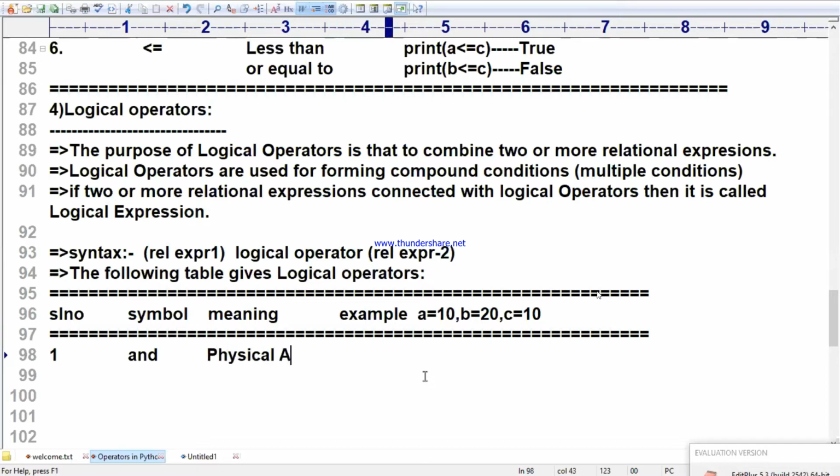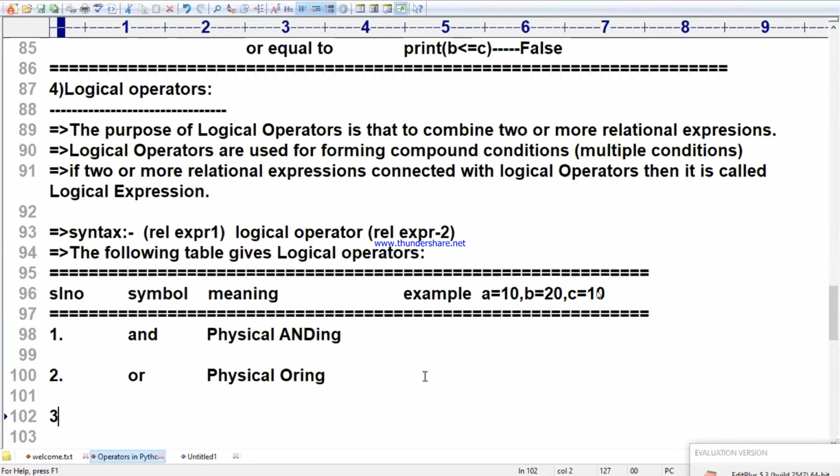Logical ANDing. This is called logical ANDing, very important. This word is important. Why? Because we are going to get this symbol in bitwise operators also. There is a bitwise ANDing there, the bitwise AND operator. Okay, let me finish the first operators. First operator is that. Second one is called OR, small or. So it is called a logical ORing.